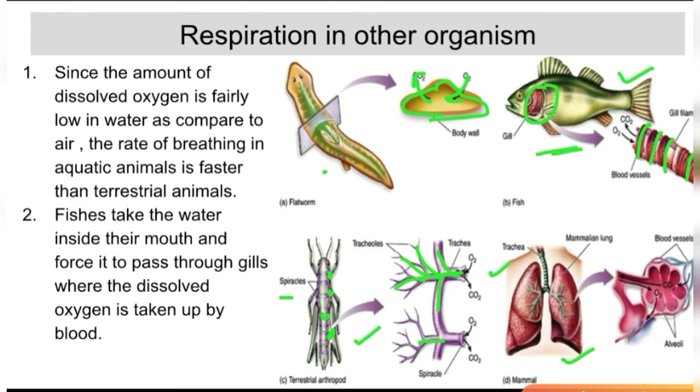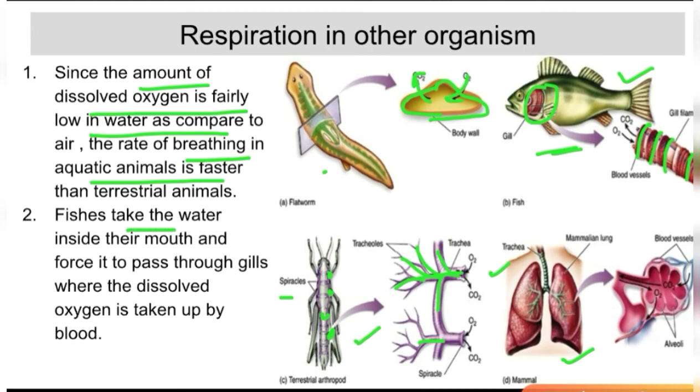So we are basically understanding about the aquatic animals. Since the amount of dissolved oxygen is very low compared to the oxygen present in the air on land, the breathing rate of these aquatic animals is very fast, so that per minute they can absorb a lot of oxygen.